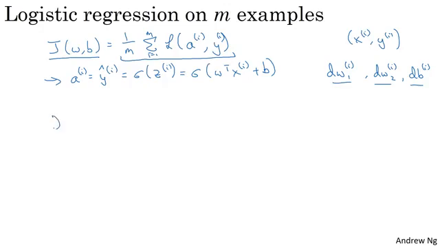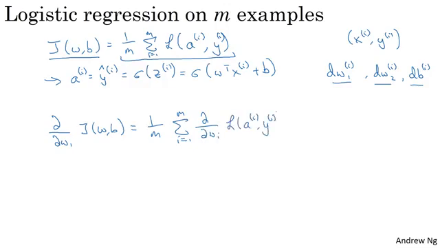So it turns out that the derivative with respect to, say, w1 of the overall cost function is also going to be the average of derivatives with respect to w1 of the individual loss terms. But previously, we had already shown how to compute this term as, say, dw1^(i), right?